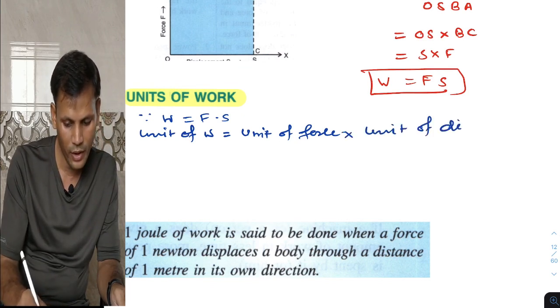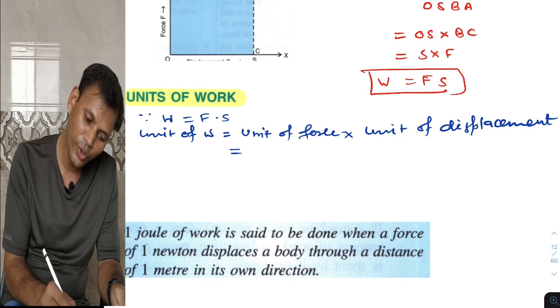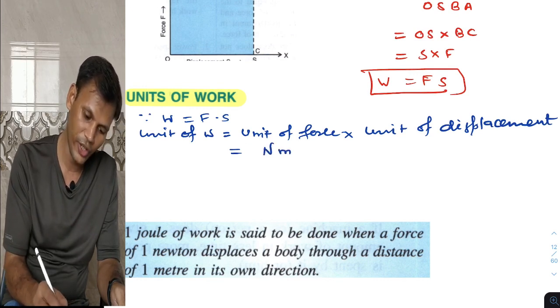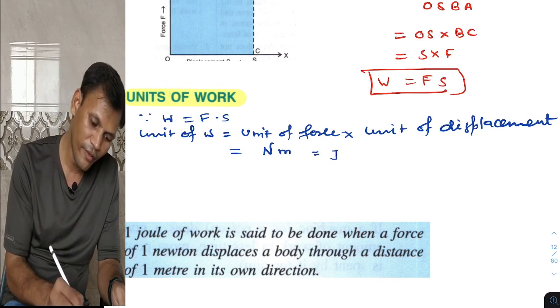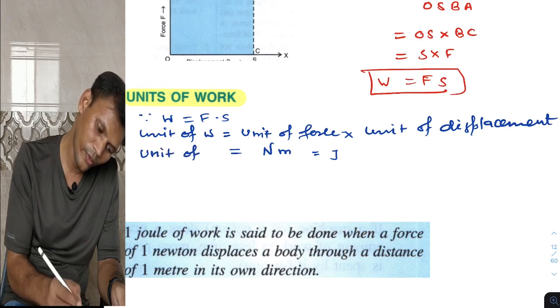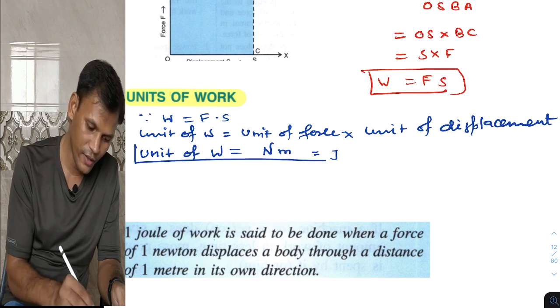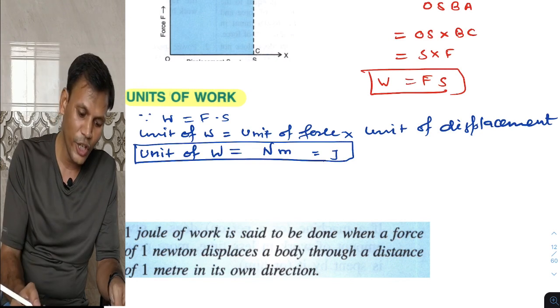We know unit of force is Newton and unit of displacement is meter, and this term itself is joule. So unit of work is Newton meter or joule. Newton meter or joule.